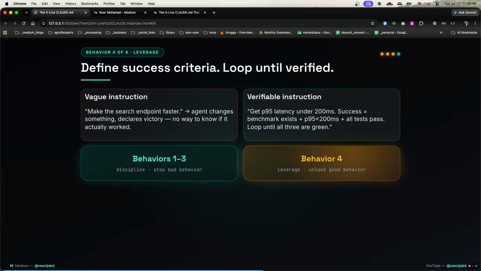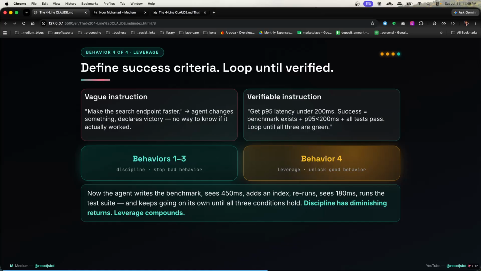And in that behavior, you see the discipline, stop bad behavior, and for the leverage, unlock a good behavior. So in this way, we can verify what kind of instructions can work. Now the agent writes the benchmark, sees 450 milliseconds, adds an index, runs again, sees 180 milliseconds, runs the test suite, and keeps going on its own until all 3 conditions hold. Discipline has diminishing returns, leverage compounds.